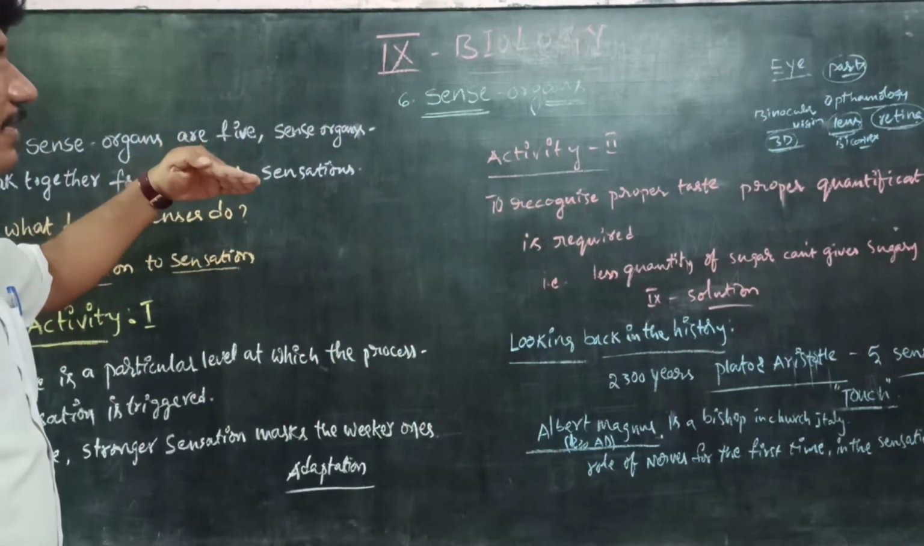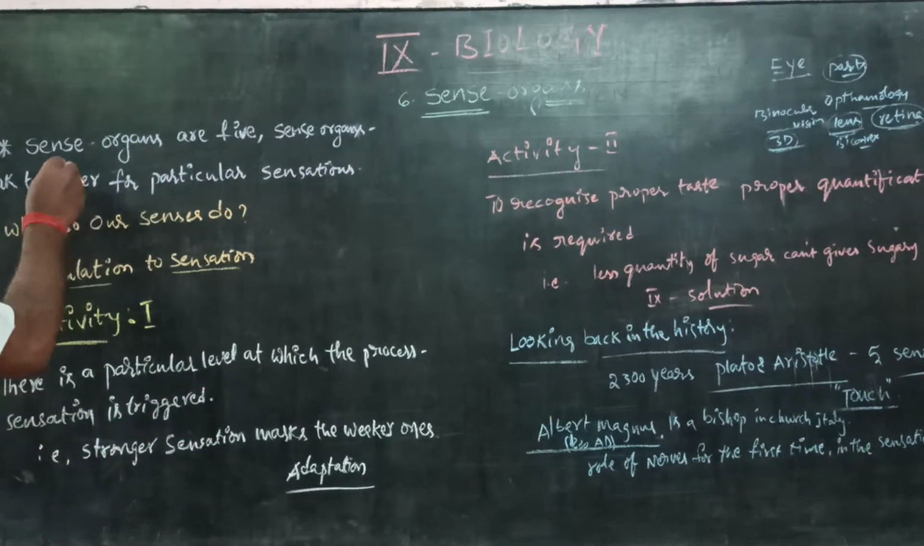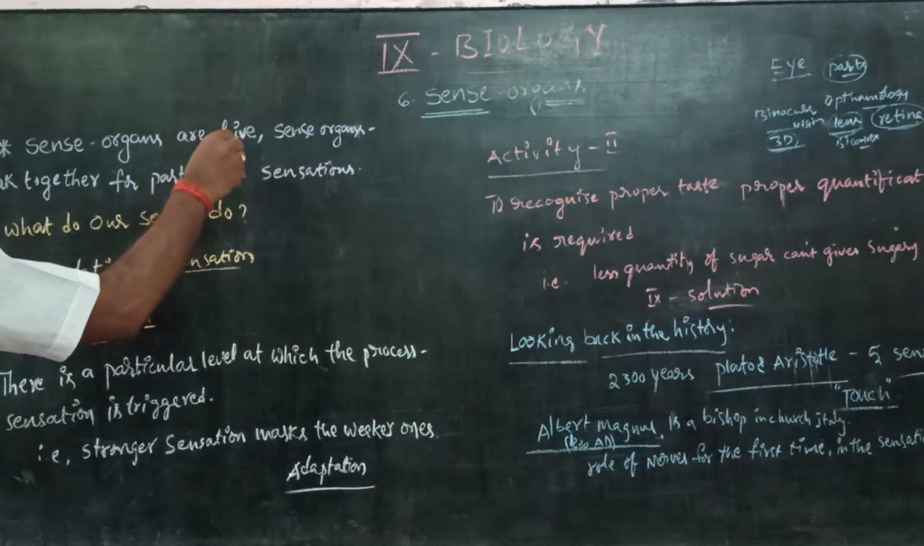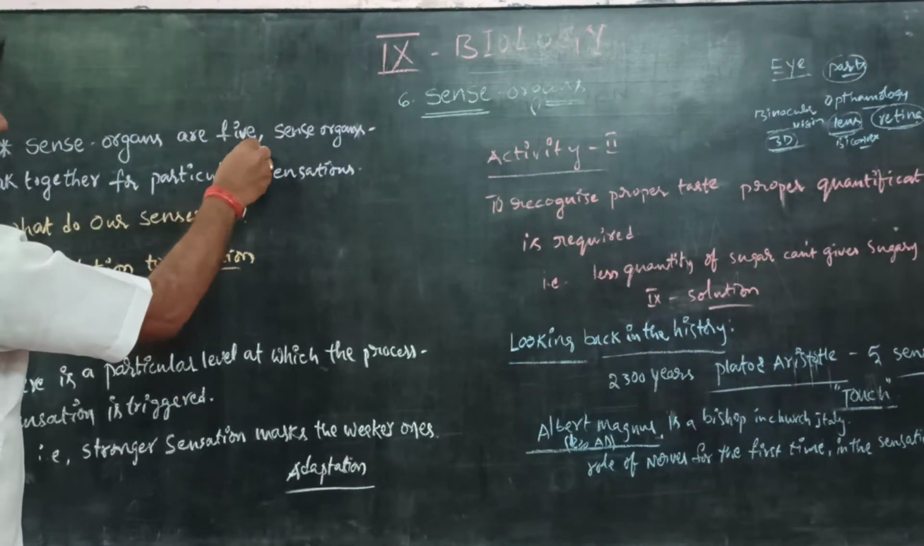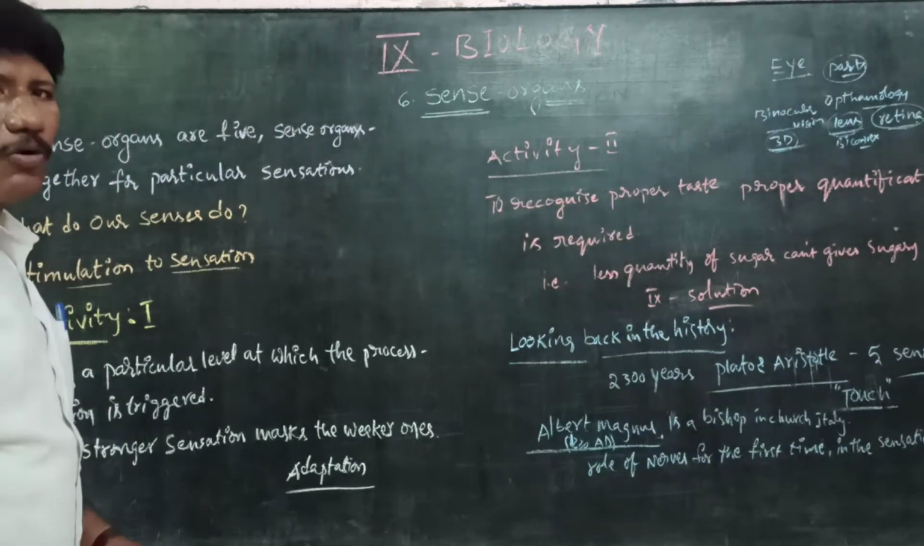Today we are supposed to continue with sense organs. Just recall within a minute and then we continue the topic. Sense organs are five, as we know: eye, ear, nose, tongue and skin. Sense organs work together for a particular sensation. They have to work together.